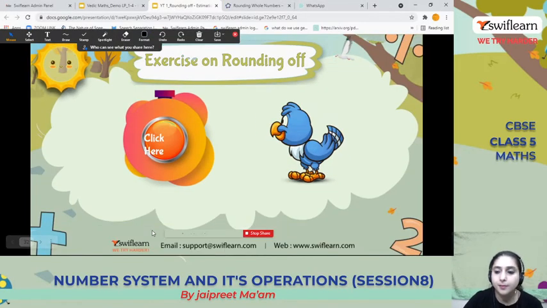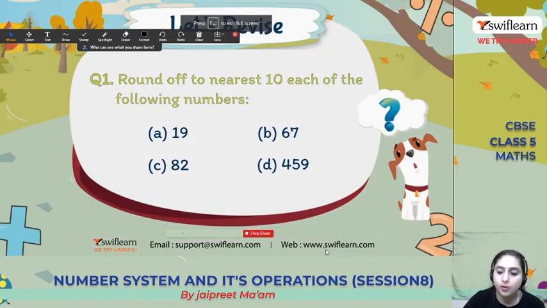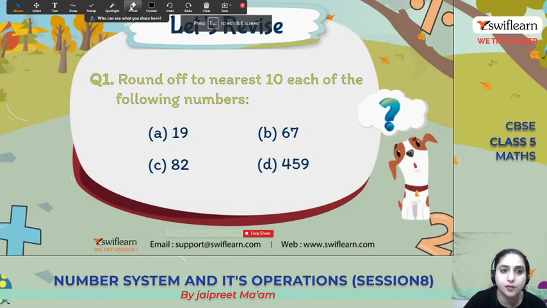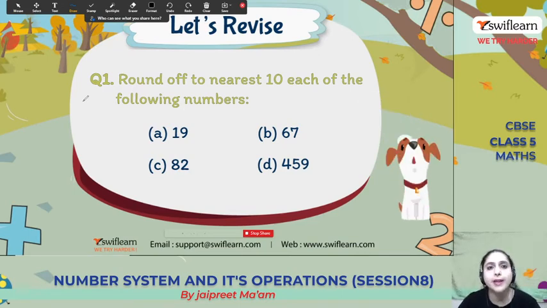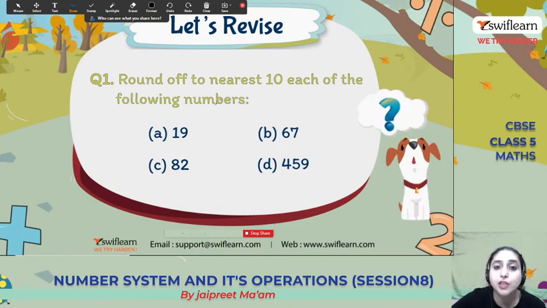Okay, let's go back. Let's do some exercise. Let's revise whatever we have learned. We have learned the rounding of numbers and estimation. Okay, so round off to the nearest 10. Each of the following are the numbers; answer in the comment box.